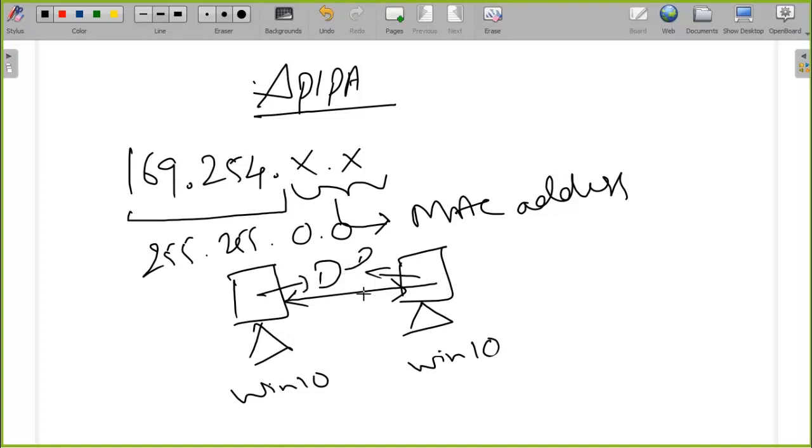Both devices will not get an offer message. That is when the DORA process fails. Whenever the DORA process fails, the PC itself will assign an IP address. That IP address is called an automatic private IP address.